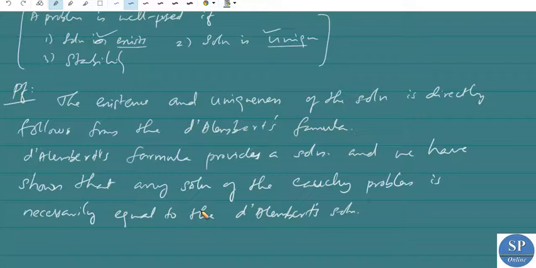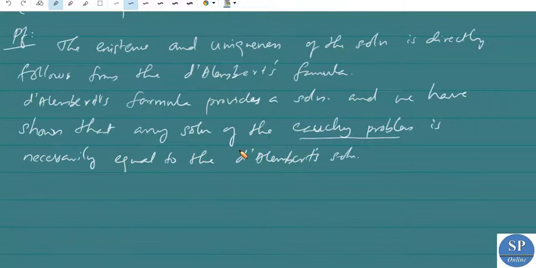We already discussed the D'Alembert solution. We already showed that any solution of the Cauchy problem is nothing but equal to the D'Alembert solution. So the existence part and the uniqueness part is over. It follows directly from D'Alembert's formula that the solution exists and is unique.